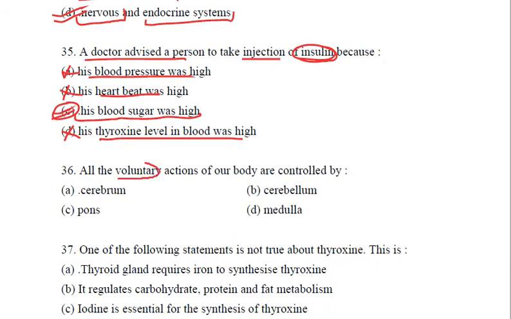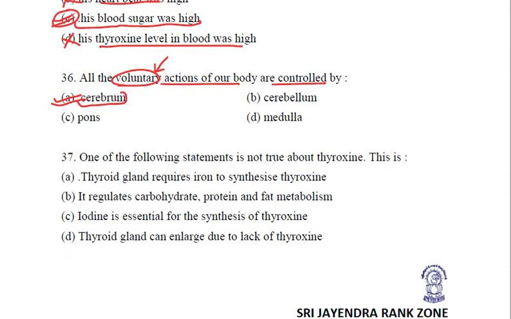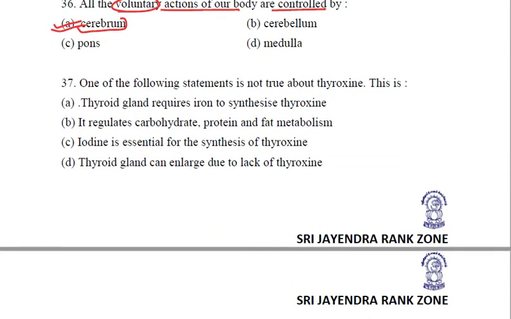All the voluntary actions of our body are controlled by... Now, it is the voluntary actions. They are controlled by the cerebrum, because all the sense organs, whatever we feel, any kind of change in our surroundings in any form, is provided in the form of information to the cerebrum. So voluntary action is the role of the cerebrum. A will be marked as the right answer.